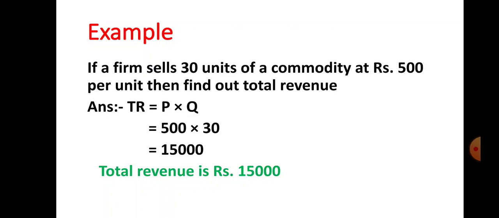Let us see again, with the help of a second example, how to calculate total revenue. If a firm sells 30 units of a commodity at rupees 500 per unit, then find out total revenue. First of all, what is the first step? You have to write down the formula. TR is equal to P into Q. So what is the price given here? 500. And what is the quantity given here? 30. So 500 into 30, how much? 15,000. So what is the total revenue? Total revenue is rupees 15,000, or in other words, the total income of the firm is rupees 15,000. This is how to calculate total revenue.